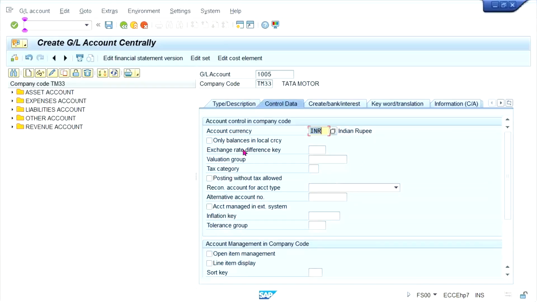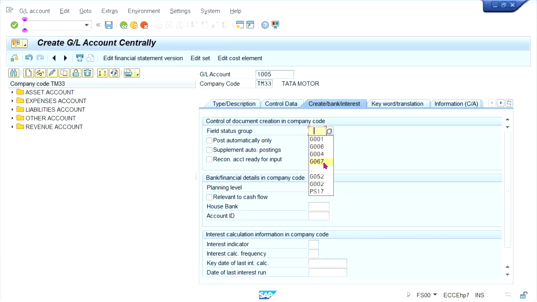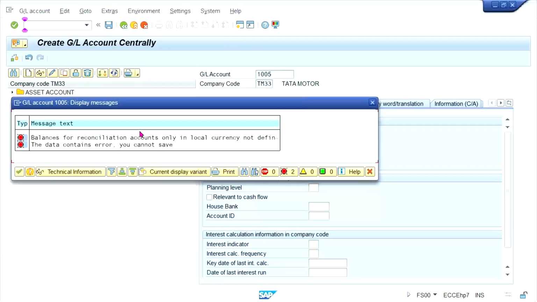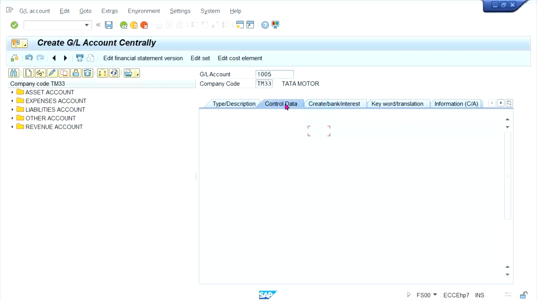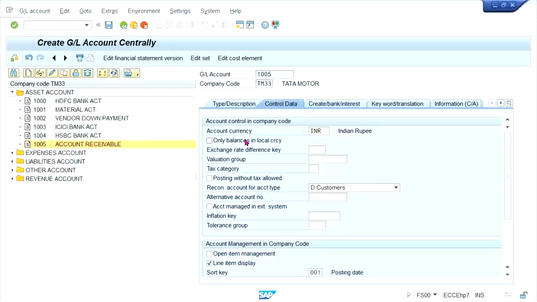And here customer. A normal reconciliation account we are going to create, guys. G067. Save it. Oh, sorry. It is not supposed to be only balance reconciliation account. Now save it.